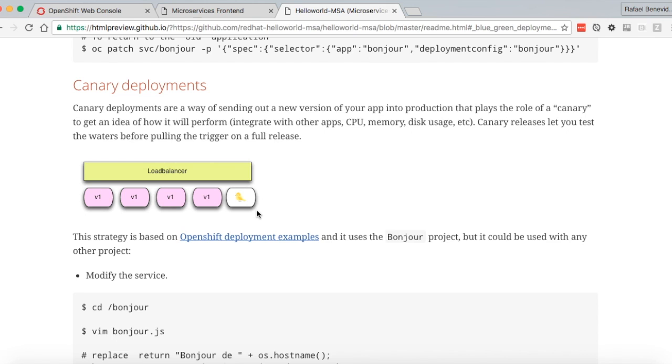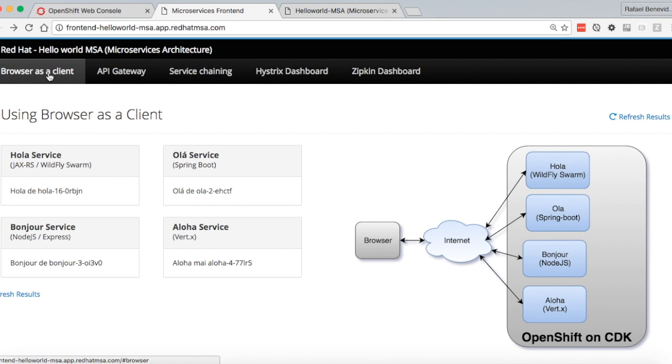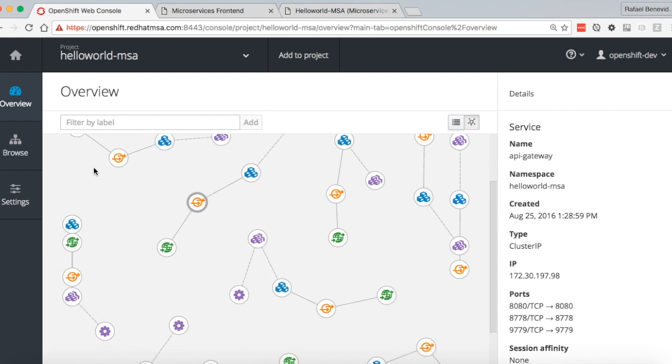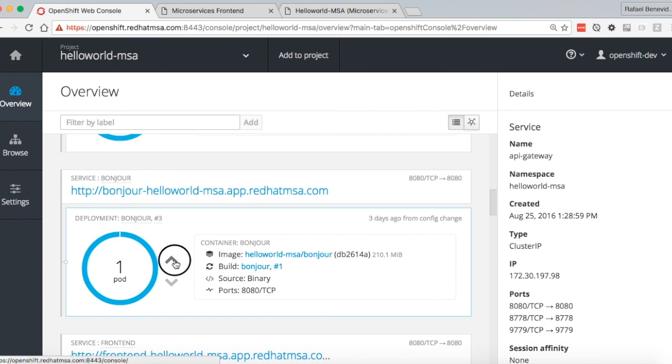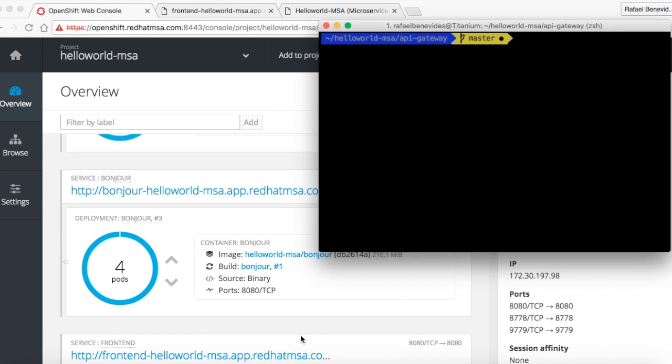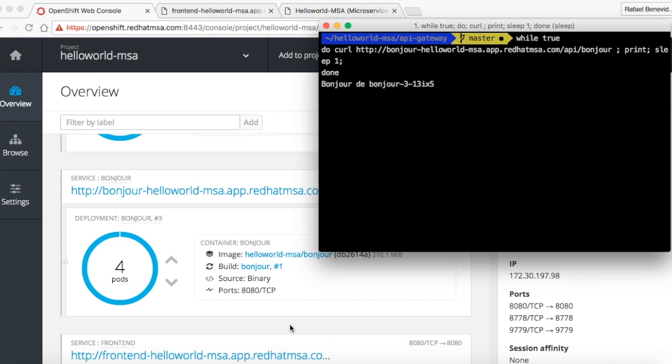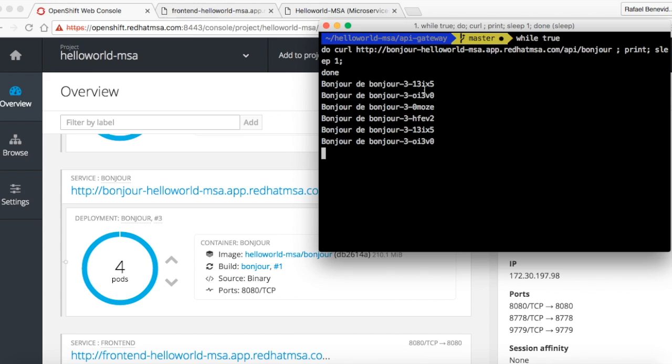So we will perform that using the Bonjour service. So I will increase the number of replicas running the Bonjour. I'll have 4 here, and I will also show a loop printing the result of the curl command on this service. We can see here that we have 4 different responses. So we can see what happens during a Canary deployment.